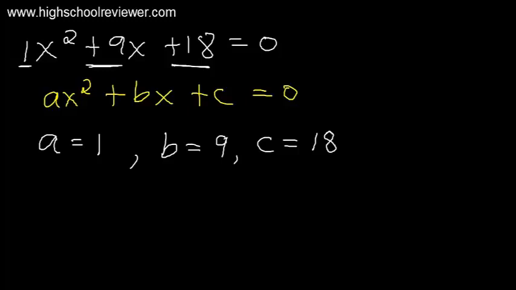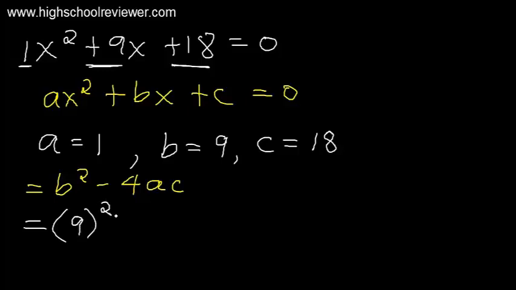And we are now going to solve for the discriminant. So our discriminant here is b squared minus 4ac. By direct substitution, our b here is positive 9, raised to the power of 2, minus 4 multiplied by a, which is positive 1, multiplied by c, which is positive 18.